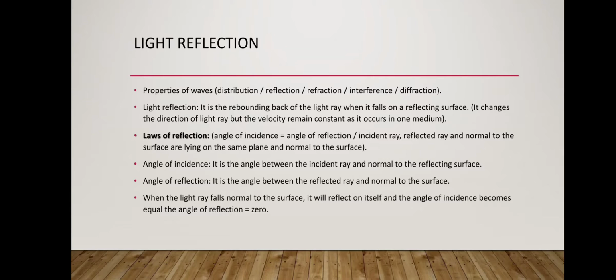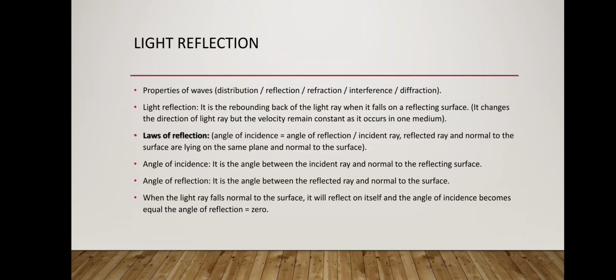We have laws of reflection. The first law: the angle of incidence equals the angle of reflection. The second law: the incident ray, the reflected ray, and the normal to the surface lie on the same plane, normal to the reflecting surface.